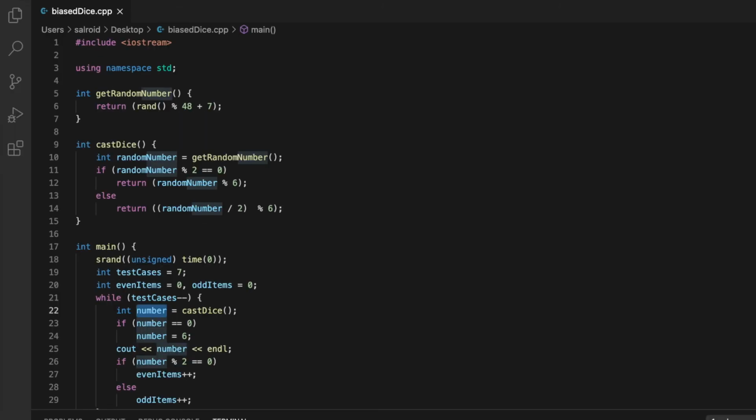I think we are good with the logic, and in the next video we'll create a web UI where on the web you will be able to see a dice, and whenever you click the dice, it will cast the dice and give you a new number. We'll put these functions inside JavaScript, and we'll see whether it is working properly or not. Stay tuned for more. We'll be doing a lot of this kind of stuff where we will be going into hands-on coding and seeing whether things are working or not.